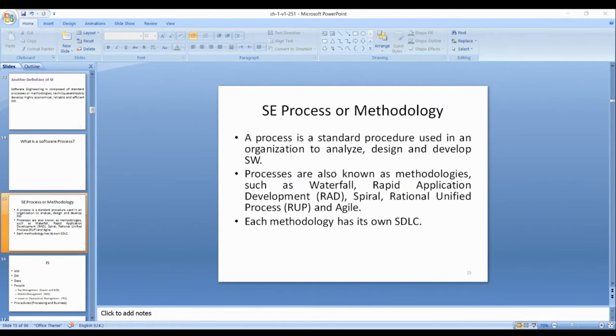Sometimes we say proposed system, new or proposed. Why do we compare? To identify or explore, like Internet Explorer, detailed requirements.